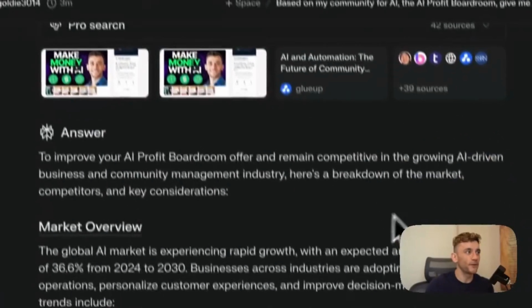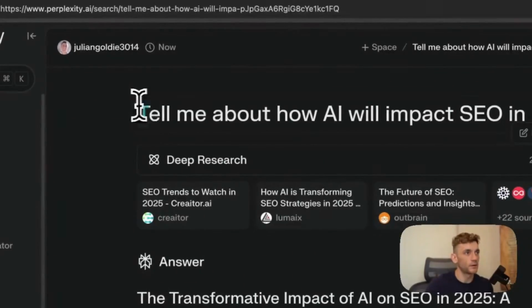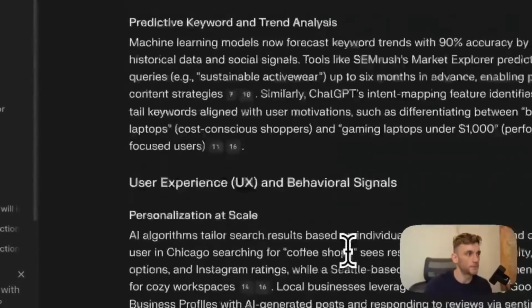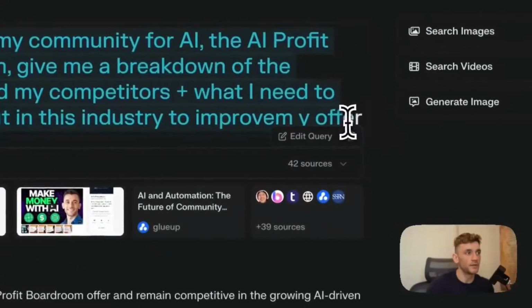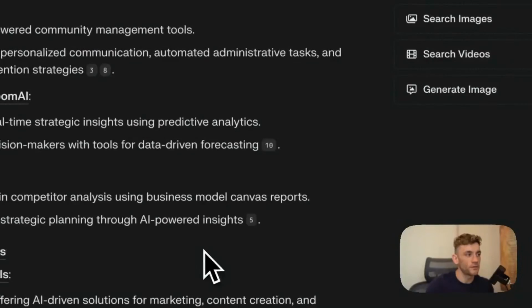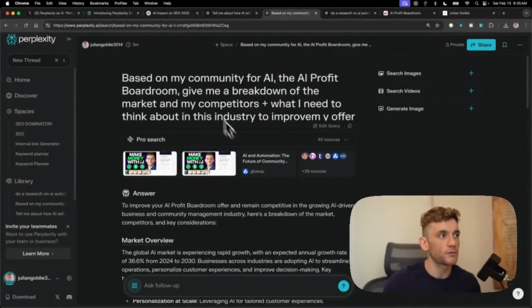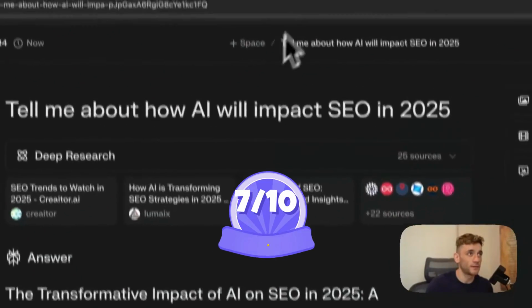My opinion has changed dramatically from this report versus the first one on industry insights. Super useful. This stuff is great, right? The second report that we got back for the community and how to improve the offer, all this stuff is super obvious and not very relevant, right? So I would say it's very generic. I would rate this report probably about a 2 out of 10. This report is probably coming in at a 7 out of 10 and probably better than most humans can do. Let's check the last one.